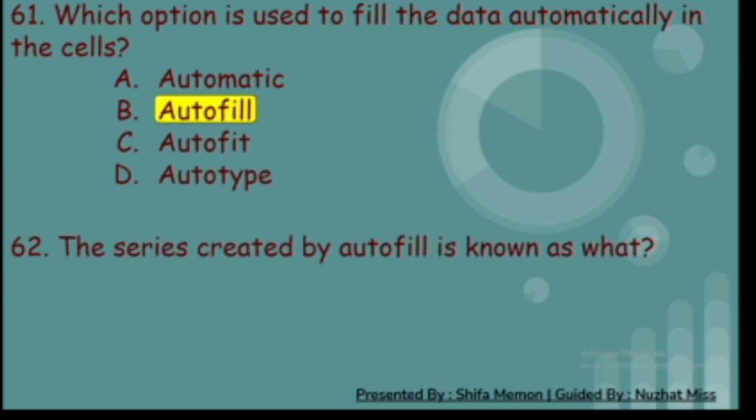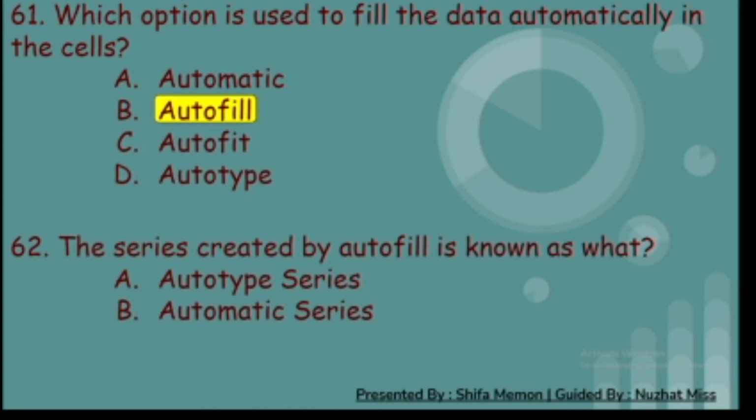62nd. The series created by autofill is known as what? A. Autotype series, B. Automatic series, C. Autofit series, and D. Autofill series. And the correct answer is D. Autofill series.